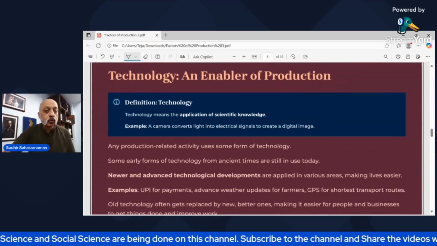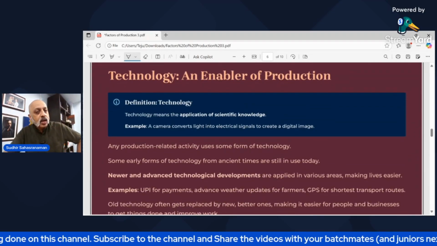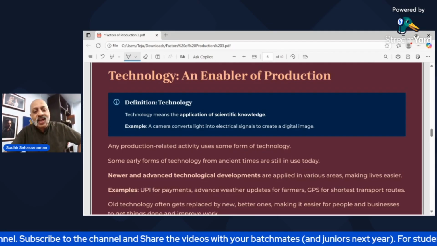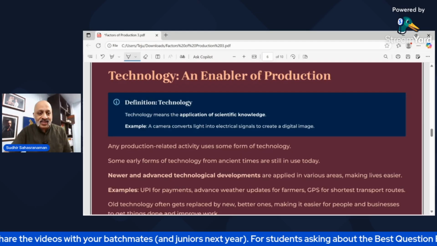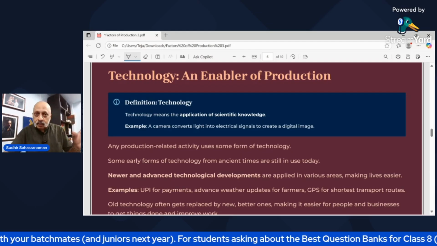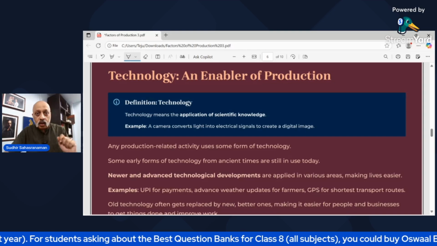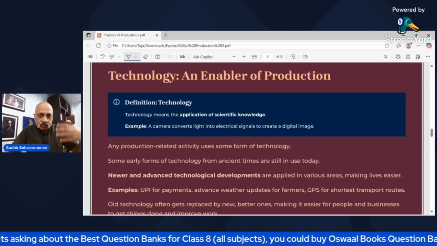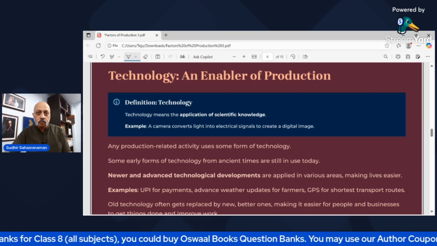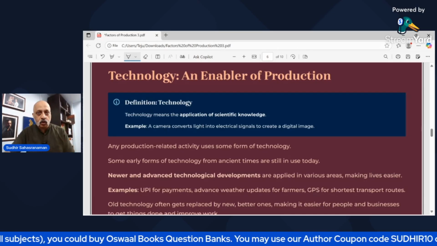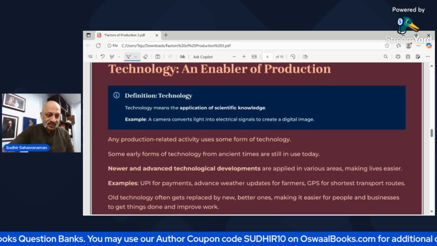Now let's move to technology, about which we studied briefly in the first segment also. Technology, if you have to define it, means the application of scientific knowledge. These days you are using artificial intelligence extensively. For example, a mobile camera, you're getting the best quality cameras now. In your mobile phones itself, it converts light into electrical signals in order to create a digital image. Like I'm recording this on my laptop, right? I'm able to do so and reach out to so many students at the same time.